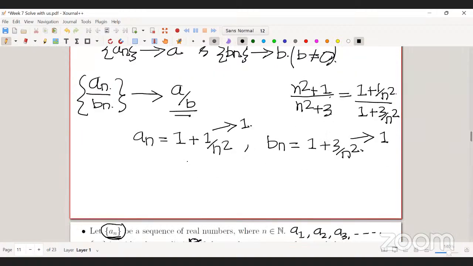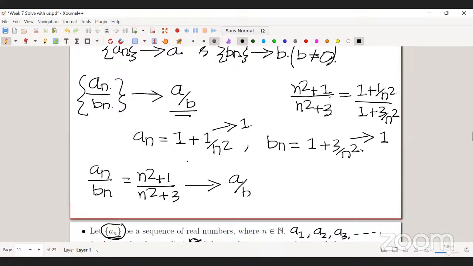So then this An by Bn, which is nothing but n square plus 1 by n square plus 3, will converge to A by B, which is 1 by 1, which is nothing but 1.